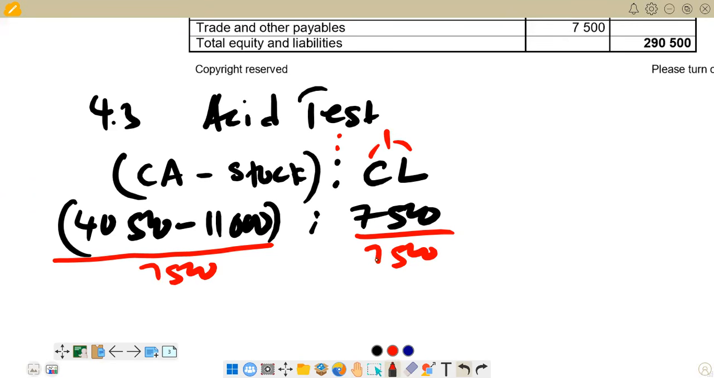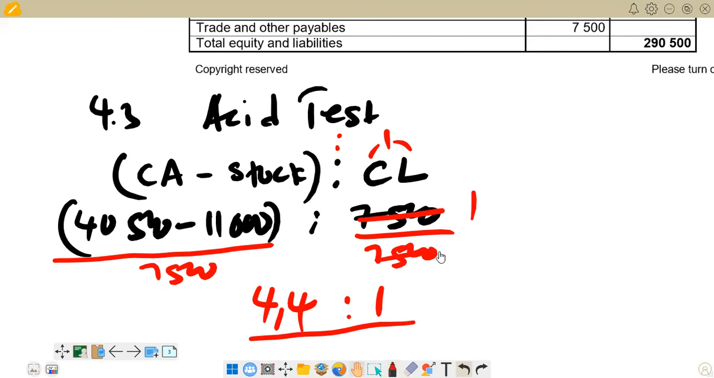So the issue is that if we divide here, obviously you are going to get a 1. So 1 here is 2, and then we see what we get here. 40,500 minus 11,000, then we divide by 7,500. We are going to get a 4.4. So this is our asset test ratio.